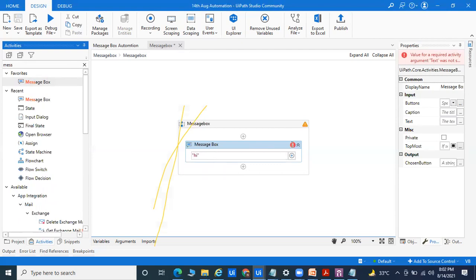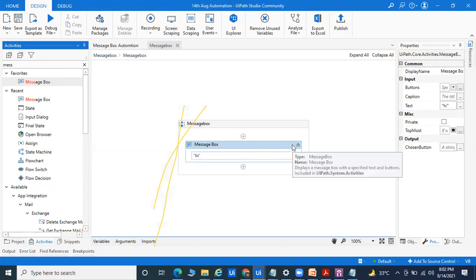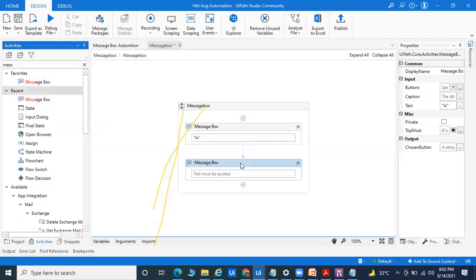First thing, this is the symbol of error, like you can see here, the red part. This is the symbol of your error. Right now, if you take the message box again, you get the symbol again. So this is the symbol of error.